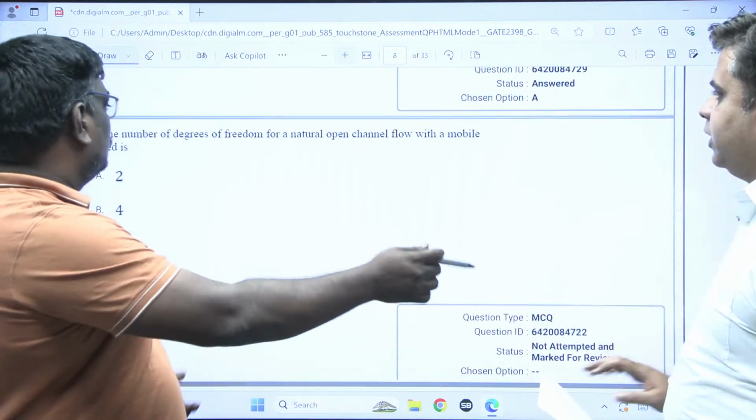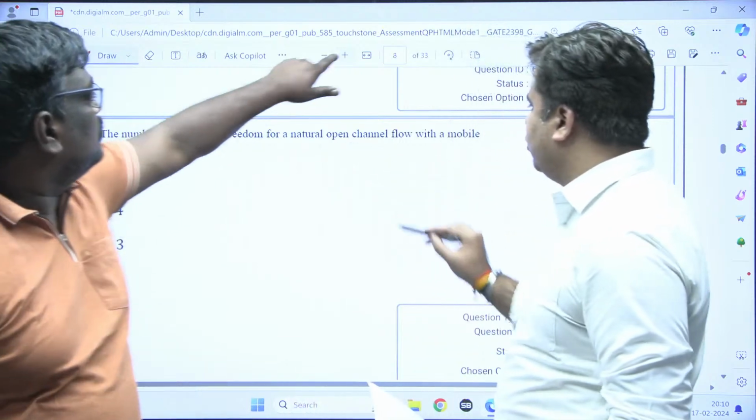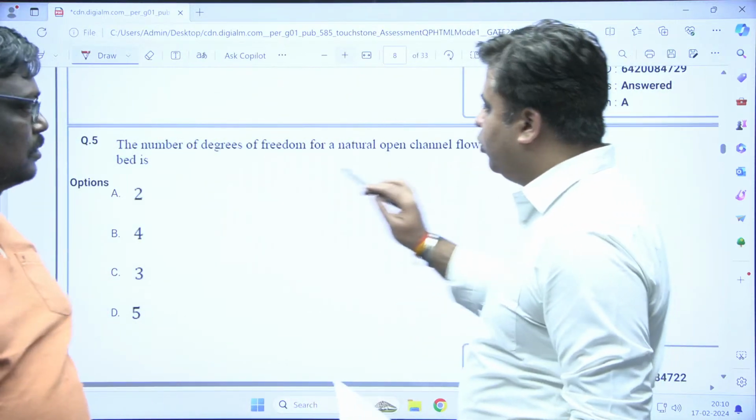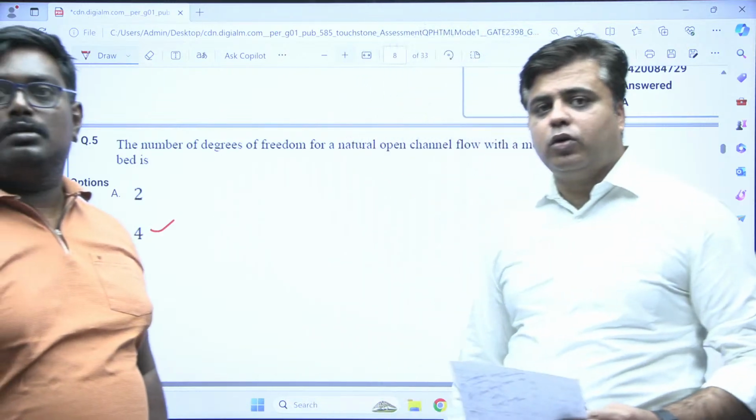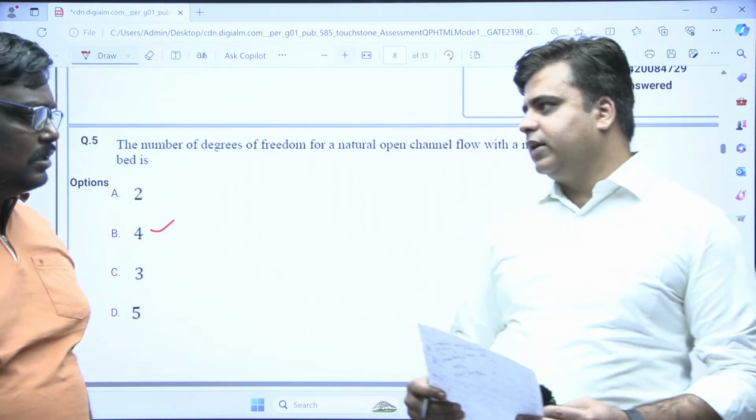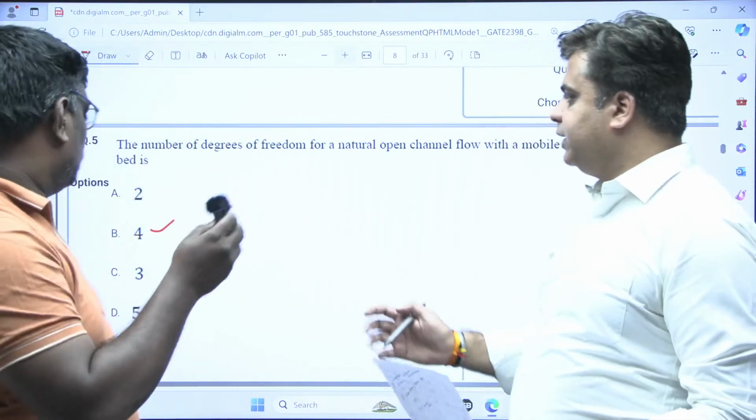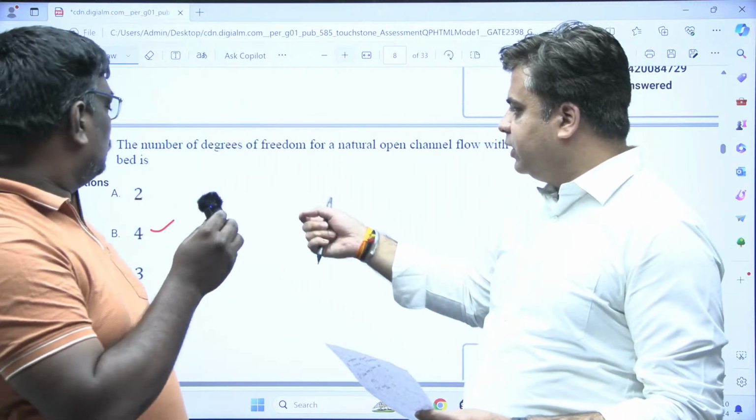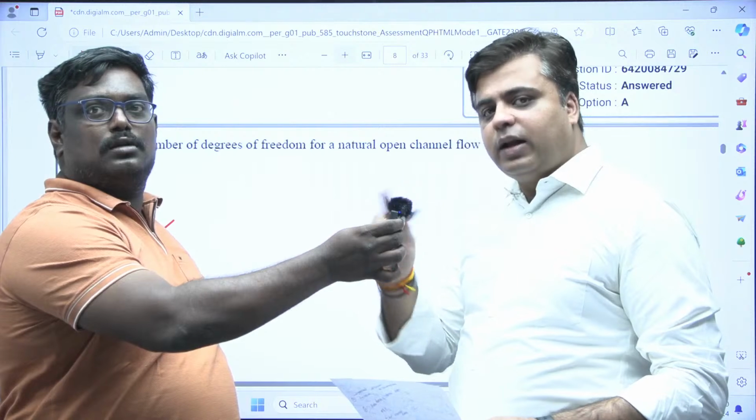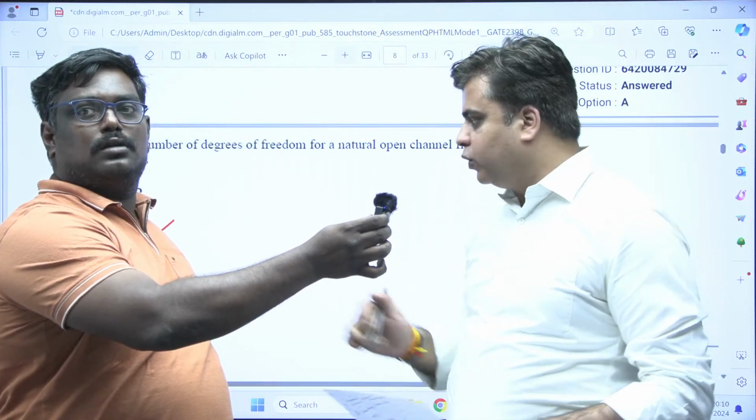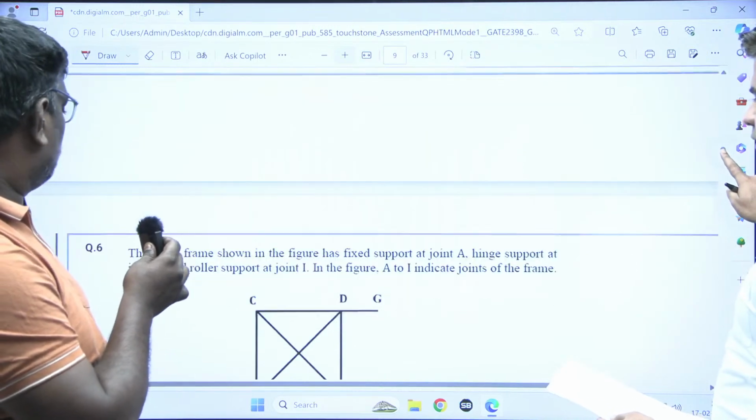Yeah. Pratik. So the number of degrees of freedom of a natural open channel flow with a mobile bed is. So for a mobile bed, the degree of freedom is 4. Okay. So this is a standard question, no, sir? Yes, sir. It's a standard question, students. It's a direct, point-based question. Means for unlined channel, the degree of freedom is 4. So option B is correct for this. Okay. Chalo, moving on with the next.